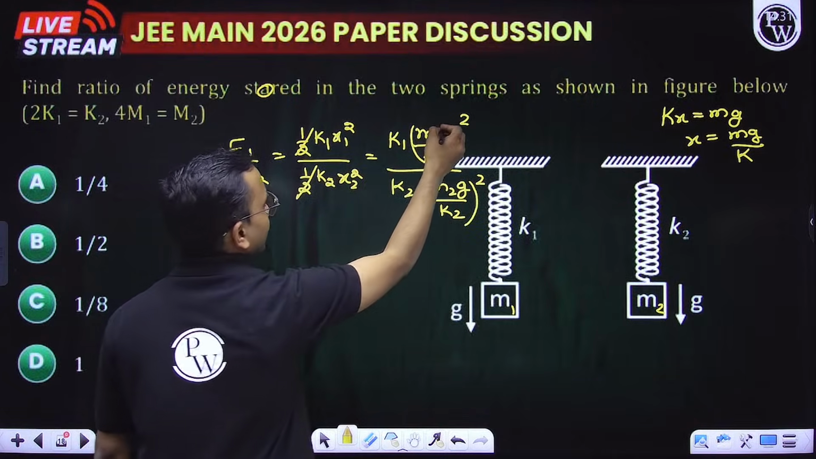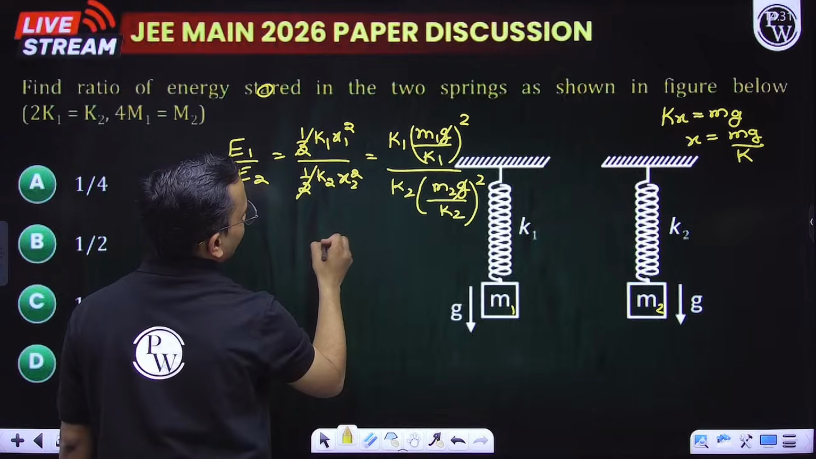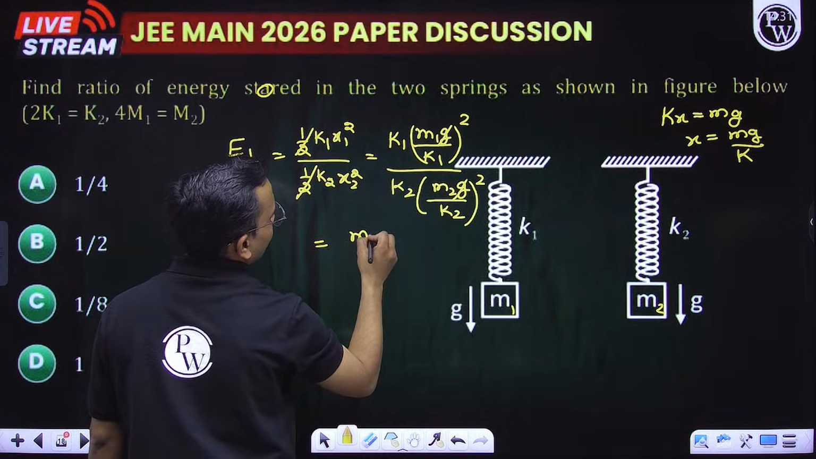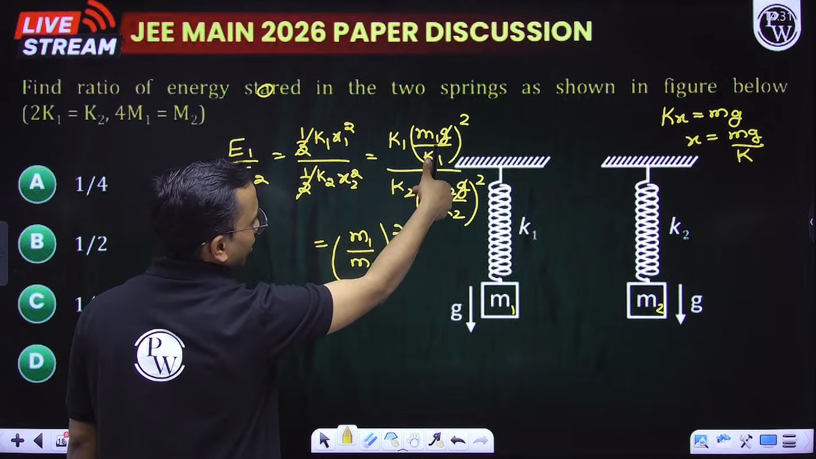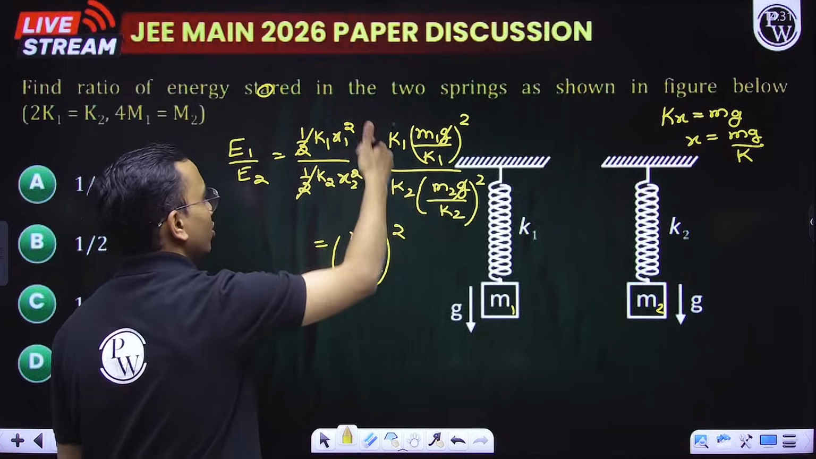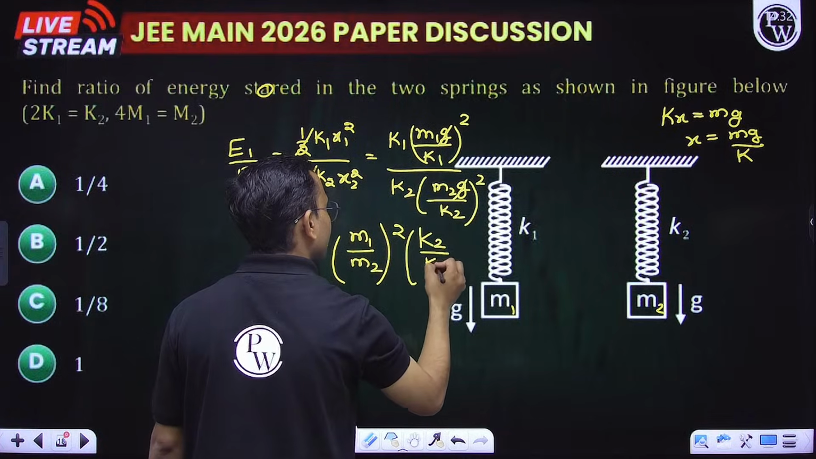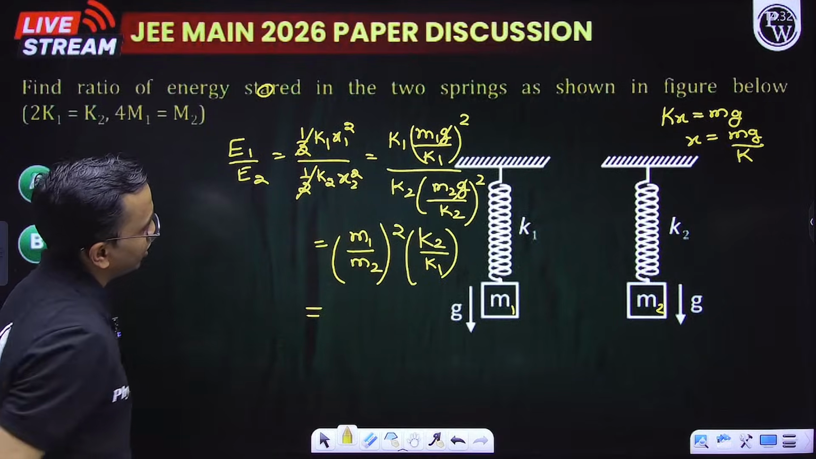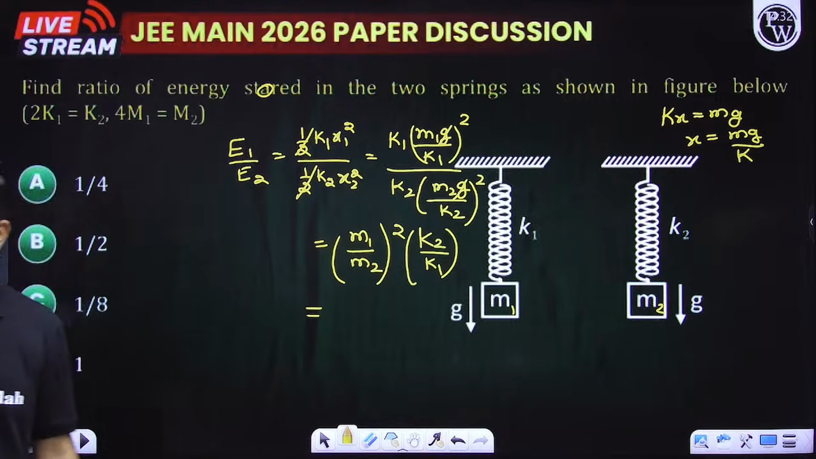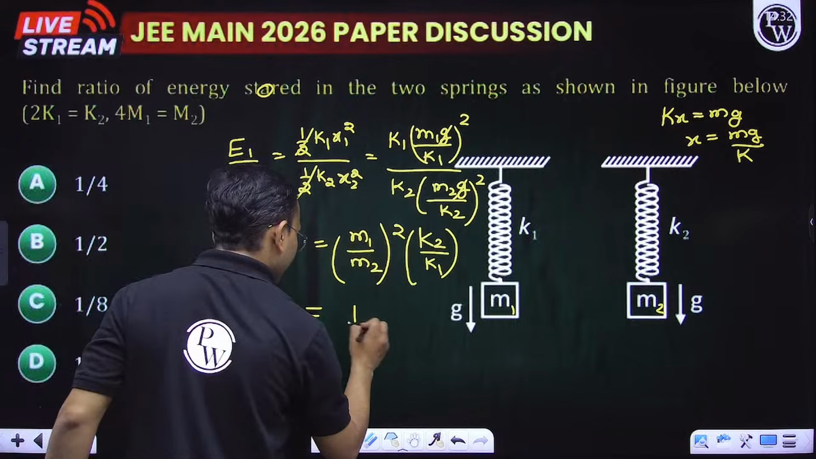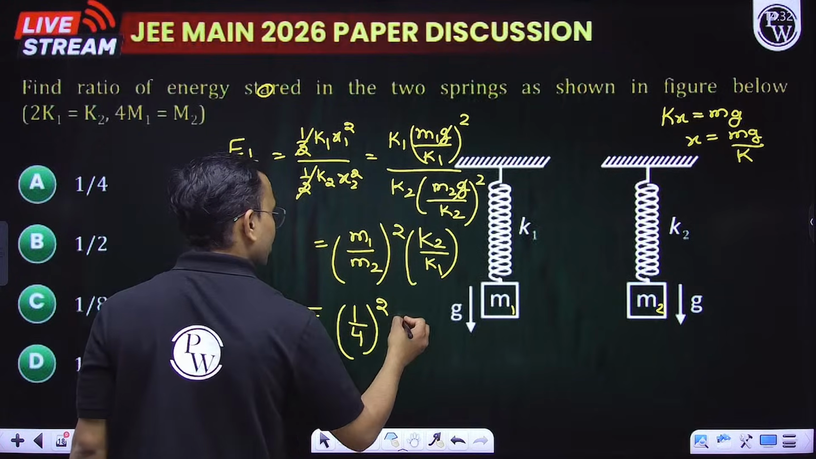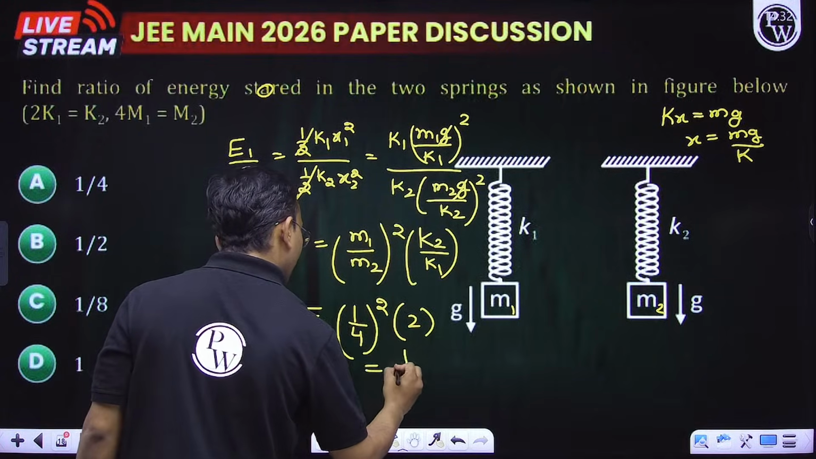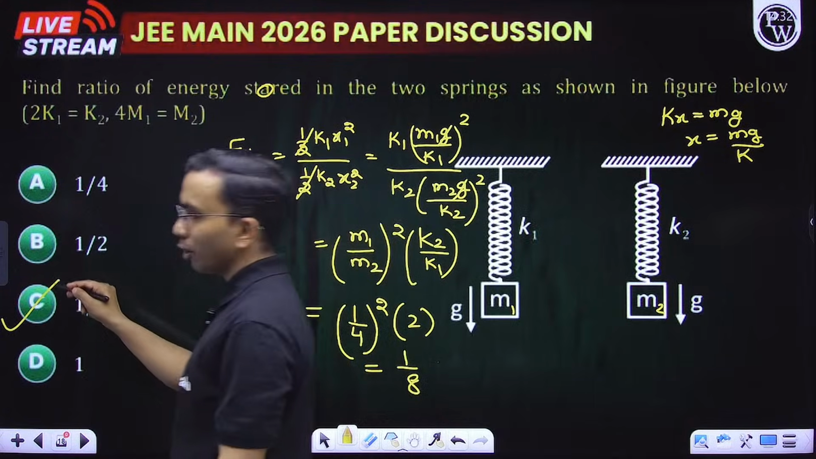Now if I take the ratio, anyway g is constant, that will get cancelled. So this will become m1 by m2 square, and k1 will come in the denominator, k2 will go in the numerator, so k2 by k1. What is m1 by m2? m1 by m2 is 1 by 4, so 1 by 4 square. What is k2 by k1? k2 by k1 is 2. So this becomes 1 by 8. 1 by 8 means option C.